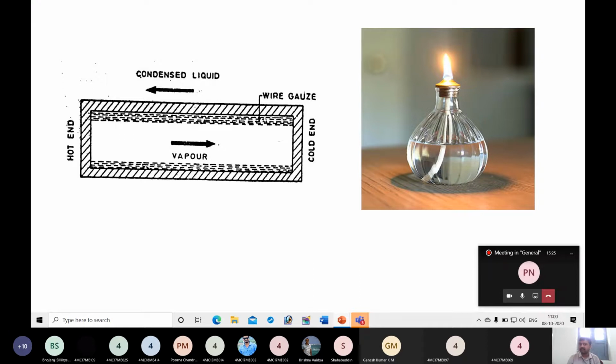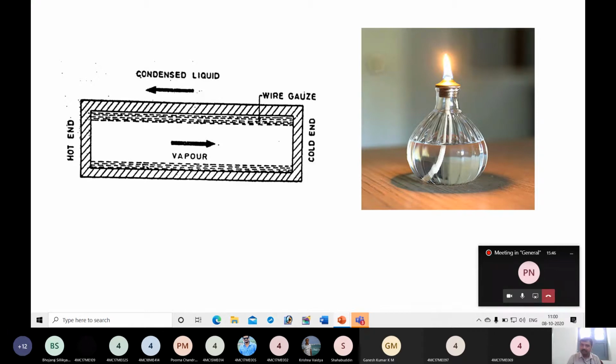And again, the weight of this wire gauze is very less compared to copper rod and other metals. So they thought of making use of capillary action, so that you are able to circulate liquid.